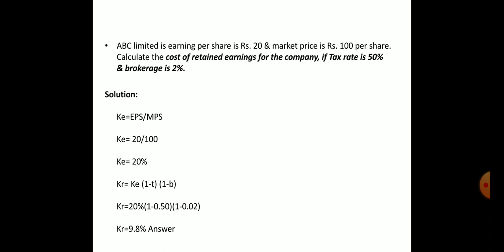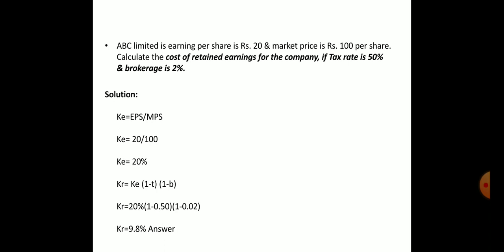So we apply KE in the formula of KR. KR is equal to KE (1 minus tax)(1 minus brokerage). So we apply 20%, which should be multiplied with 1 minus tax. Tax is 50%, which means 0.50, and 1 minus brokerage. Brokerage is 2%, so 2 upon 100, which is equal to 0.02. If we multiply, we get the value of KR, that is 9.8% as the answer. So this is, I think, a very simple method to find the value of KR.